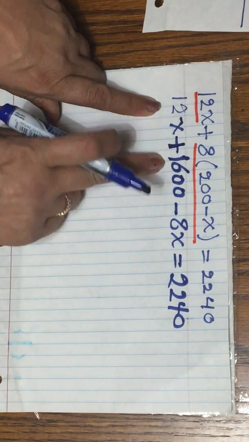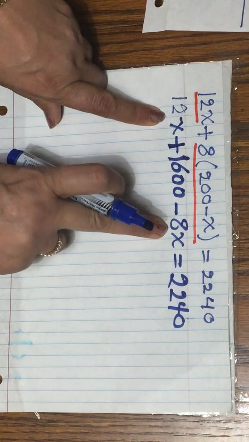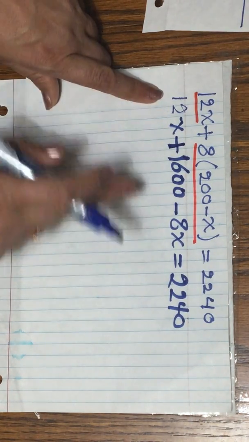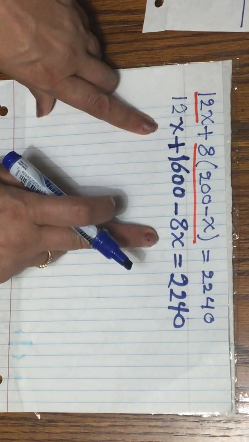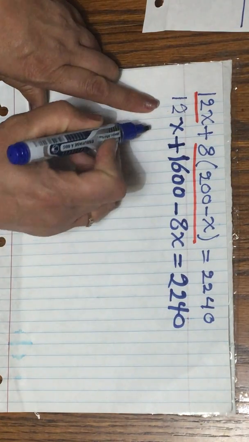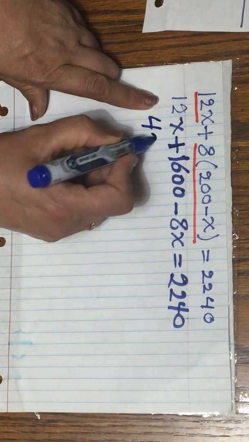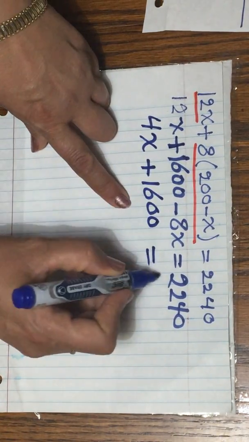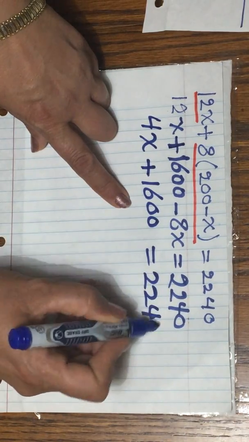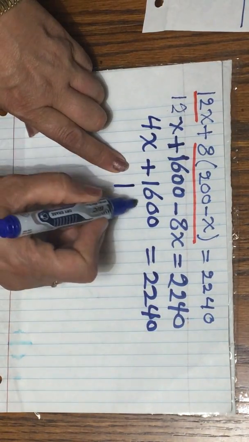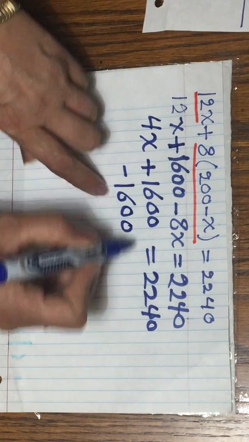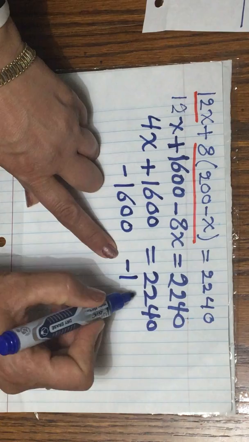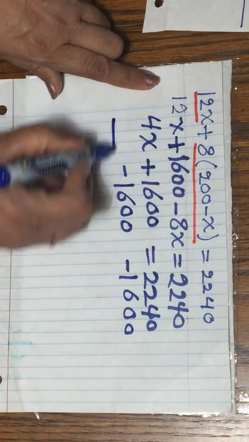If I check, I have 3 terms now. 2 of them are alike. So now I'm gonna combine like terms. 12x minus 8x. I got 4x plus 1600 equals 2240. I'm gonna get rid of 1600. So I'm gonna add the opposite sign, minus 1600 to both sides.